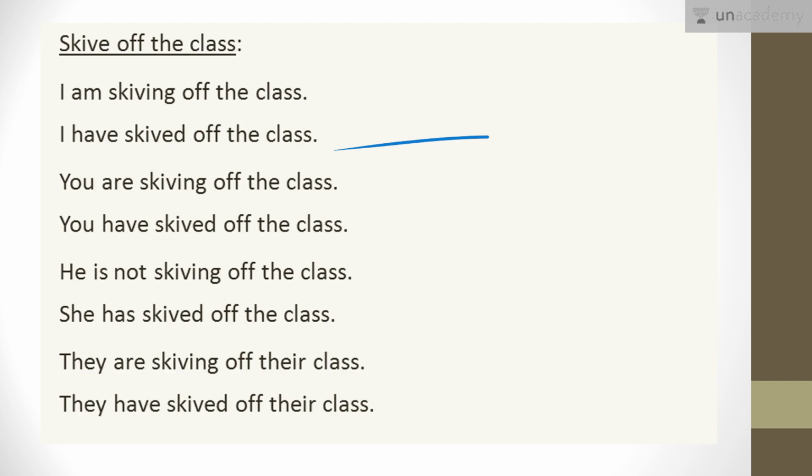Okay. Similarly, if I am to say to you, then I would say you are skiving off the class. Or when you have done that thing, I would say you have skived off the class. When I am talking to you about some other person, I would say he is not skiving off the class. वो class की उड़ी नहीं मार रहा है. But she has skived off the class. वो तो उड़ी नहीं मार रहा, but उसने, जो कि लड़की है, उसने उड़ी मार दी है. तो she has skived off the class.